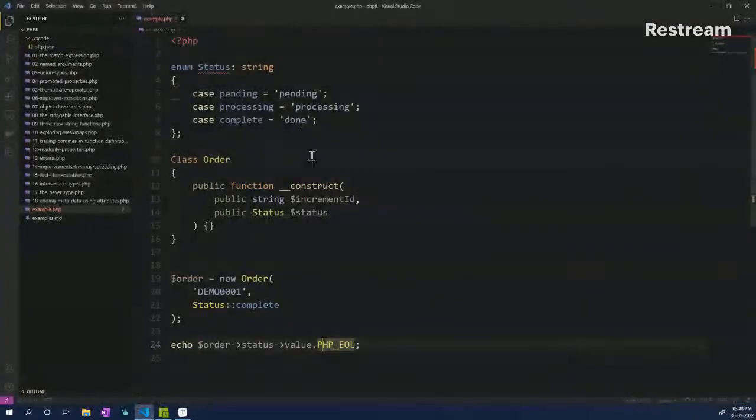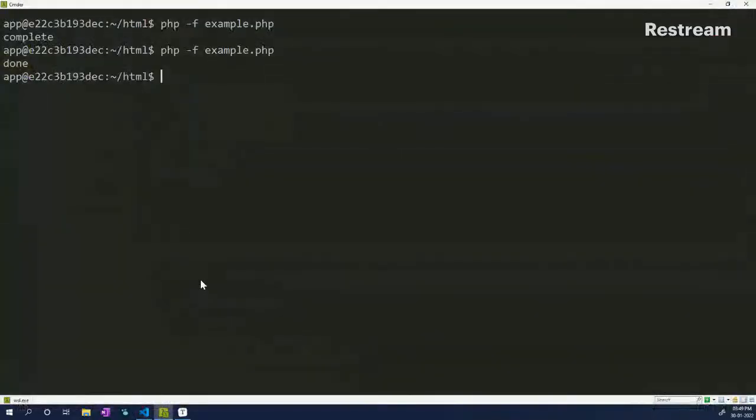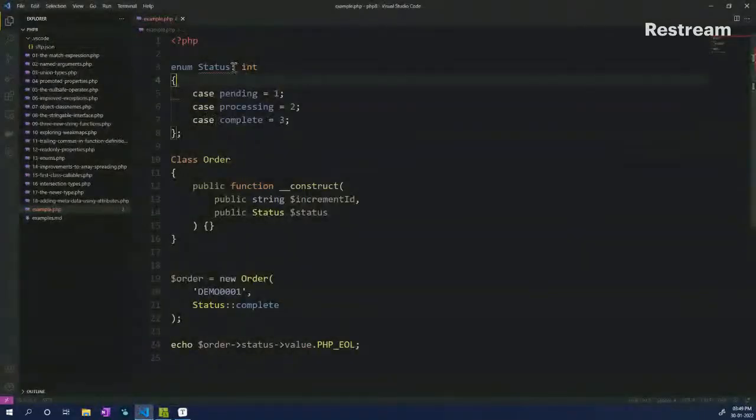Okay, so you can also assign integers to it as well. So you have either string or integers. It doesn't support arrays till now, so you can change it to int and then again print it out. It will still work and you'll get an output as 3. So as soon as you change this, you also have to change the return type as well, which can be changed from string to integer.